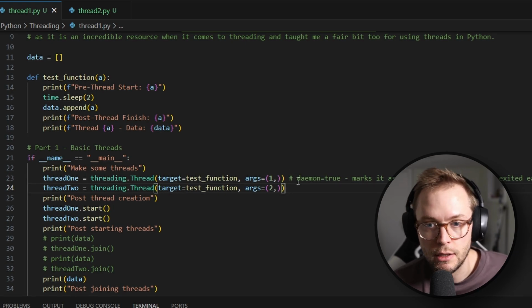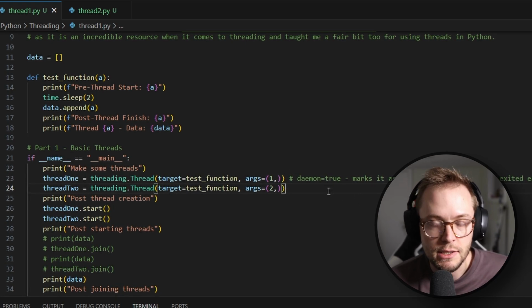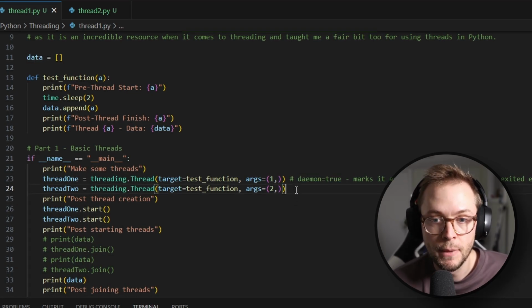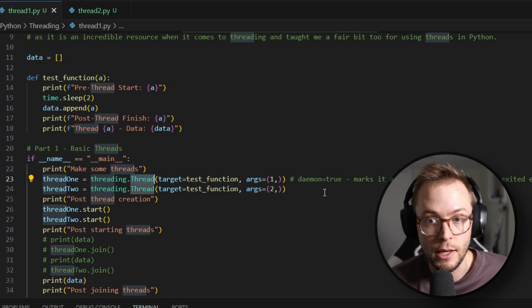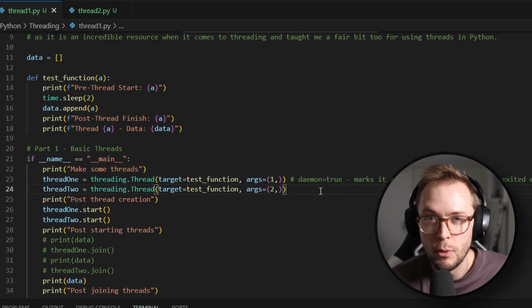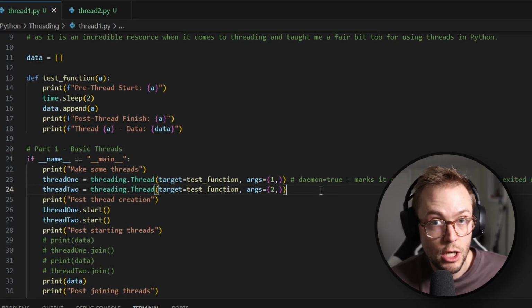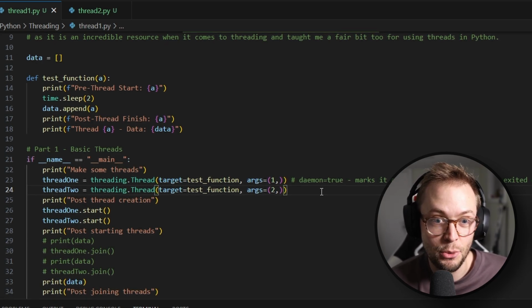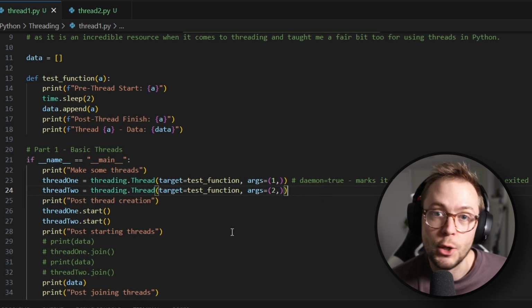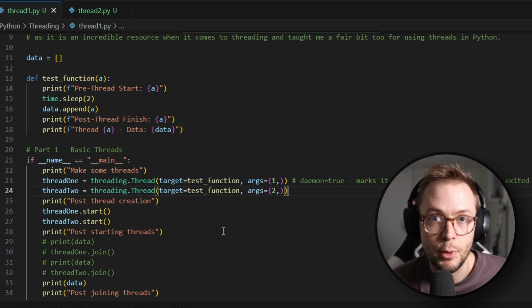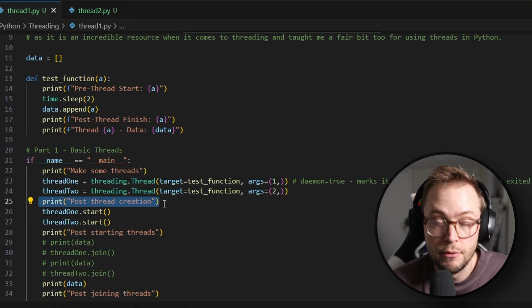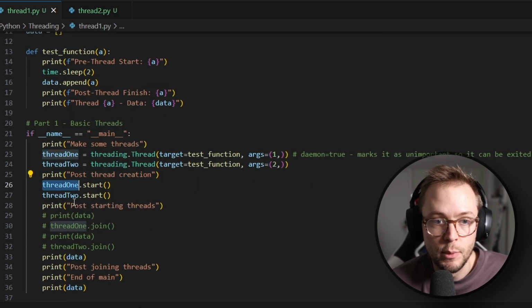I will note that once we run this and test this out a little bit, you can also specify something called a daemon. If you make the thread a daemon thread, it basically marks it as not really important, so that if the program stops, the thread will also be stopped. Whereas if you do it like this, the threads will continue running even if you stop your program, or at least until they're done. But pretty cool. All right, so we have our threads created. I then print that we have created our threads, and then we start them.